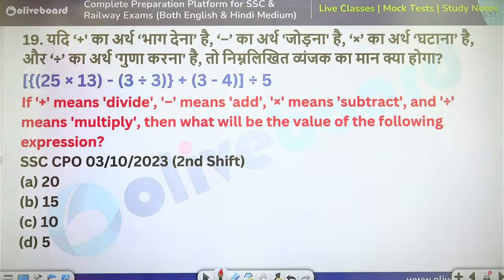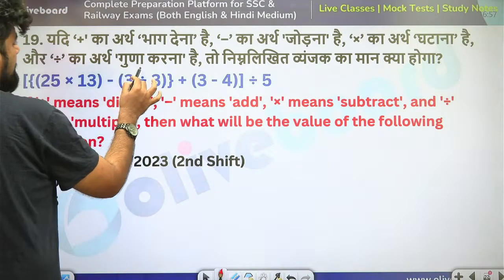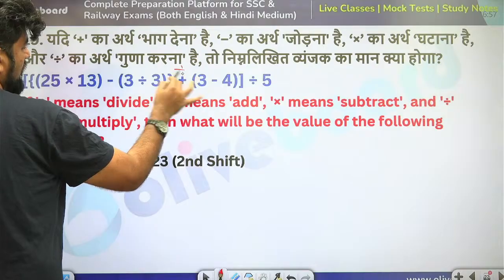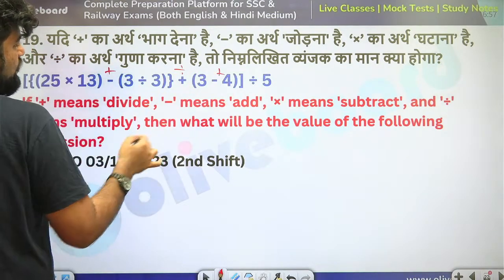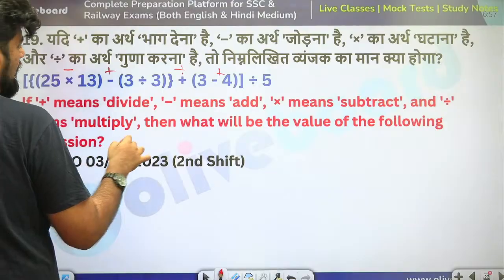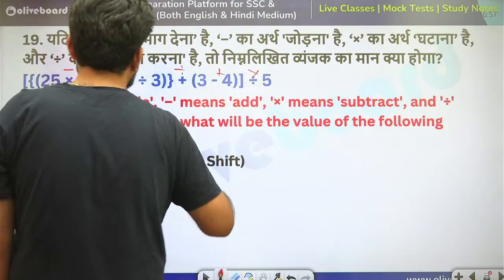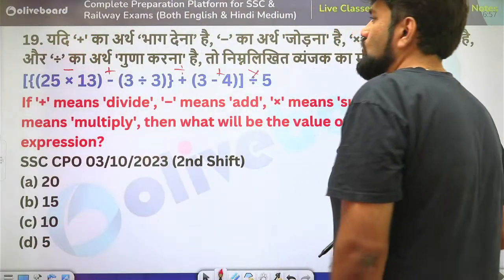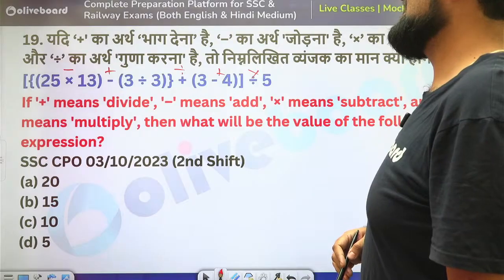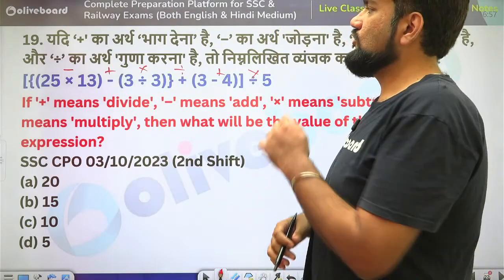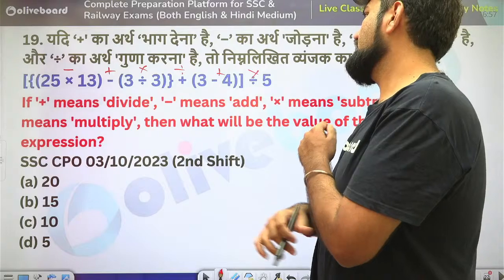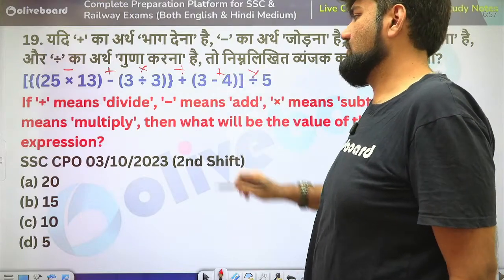Okay. Plus means divide. Minus means add. Into means subtract. And of course, divide means multiply. So 25 minus 13 is 12 plus divide means multiply. 3 into 3 is 9. So 12 plus 9 is 21. 21 divided by 7 is 3. 3 into 5 is 15. Option B.